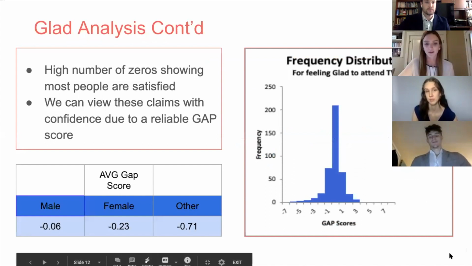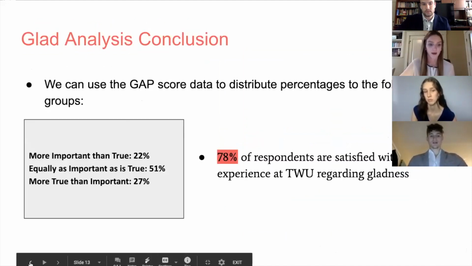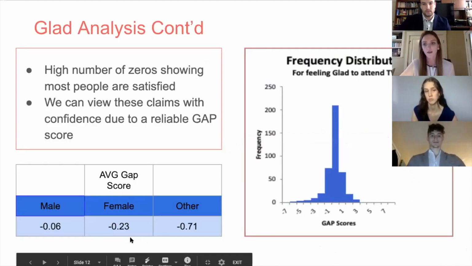A high number of zeros showed that most people's true score matched their importance score, which is a positive statistic. Females had a slightly more negative gap score than males, but overall they both hovered just below 0.